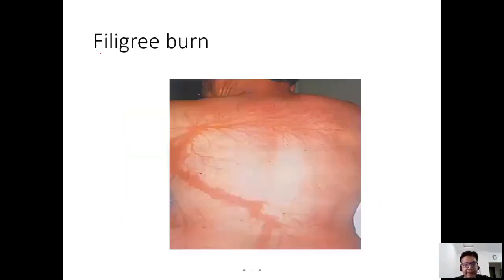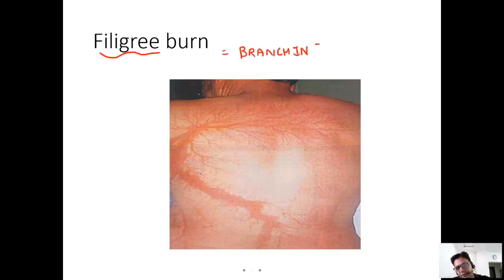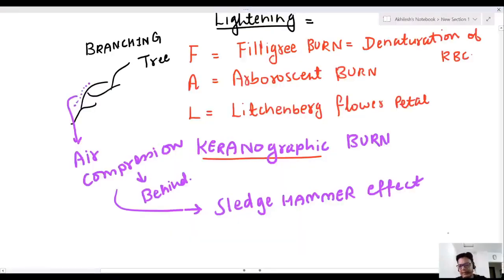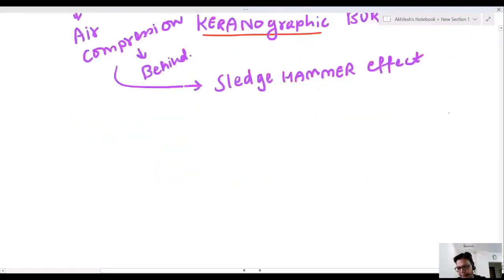So this is filigree burn. You can see the branching tree pattern burn. I told you in lightning injury we have branching tree pattern burn. This is known as lightning injury burn. This is known as filigree burn, arborescent burn. Yes, friends, these burns are lightning injury burns.